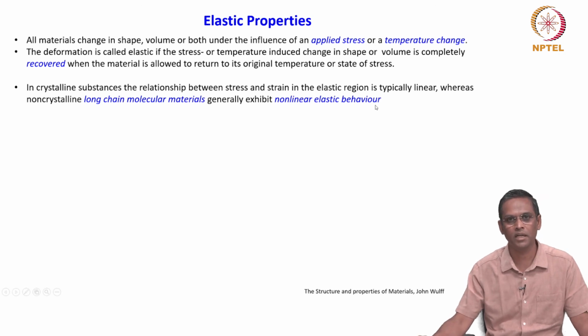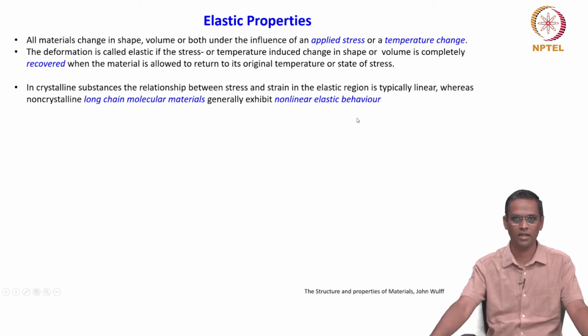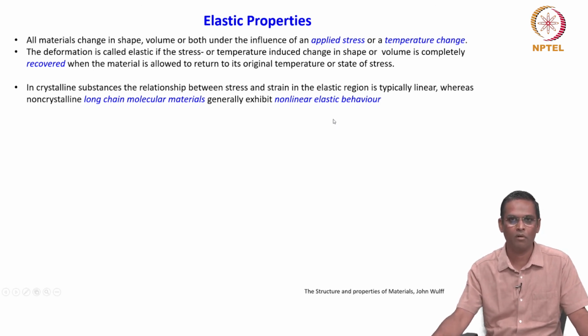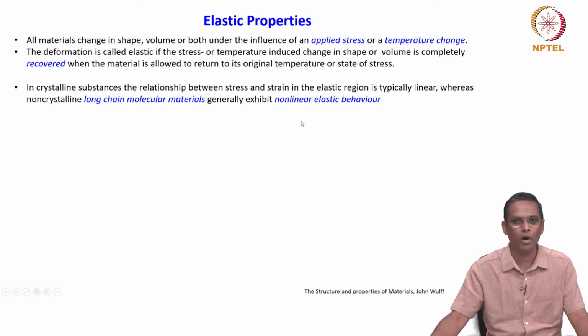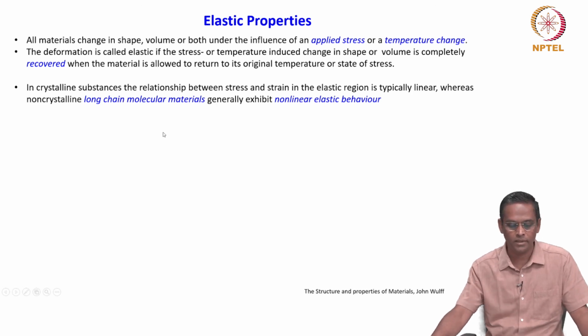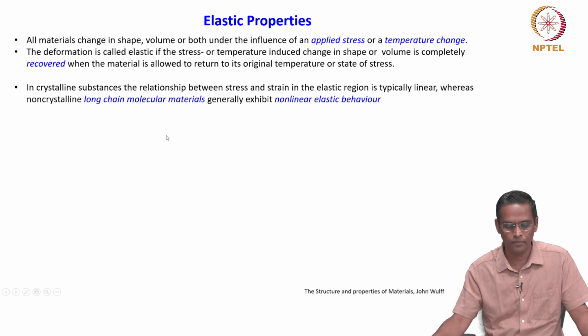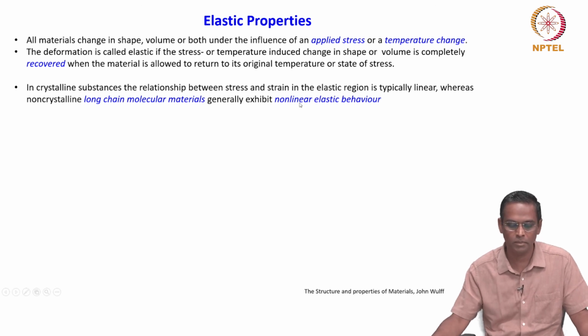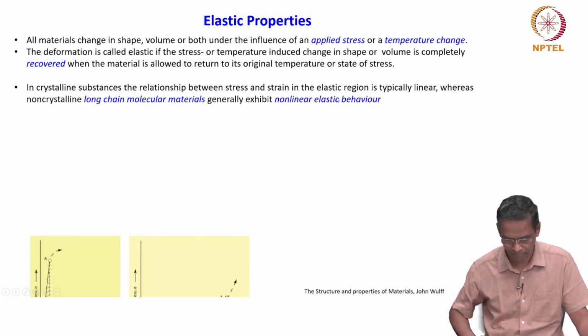So, it is not necessarily that stress is proportional to strain, that linear relation may not be valid for all kinds of material. And now you know why we started with different kinds of bonding and structure. The moment you change from crystalline to non-crystalline or long chain molecular materials, for example polymers, this linearity no longer exists. So, they exhibit non-linear elastic behavior.